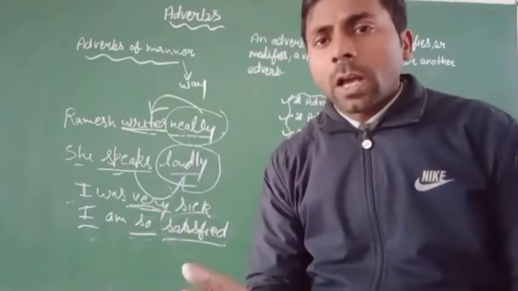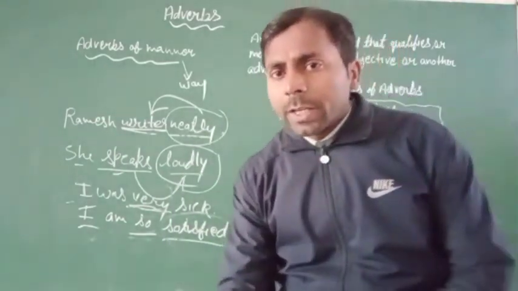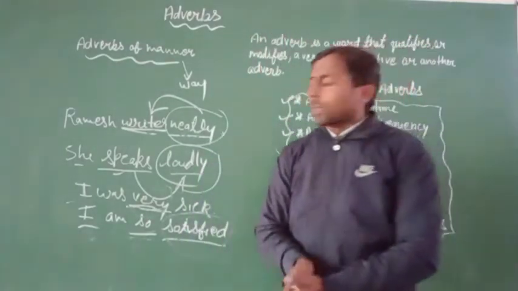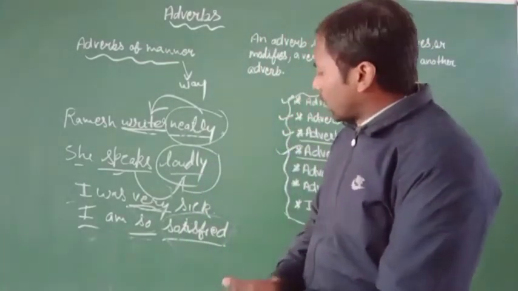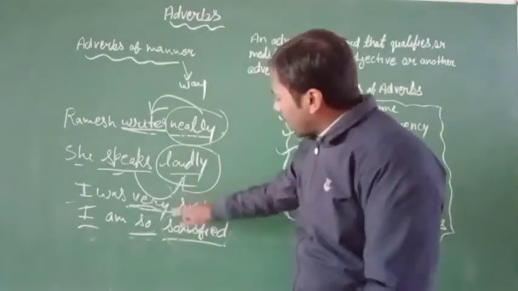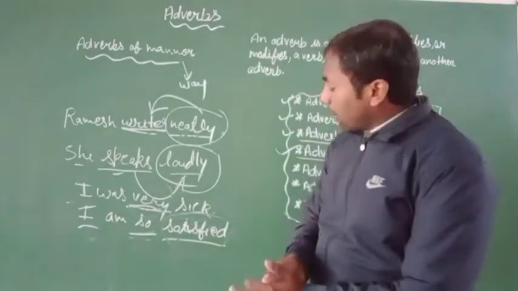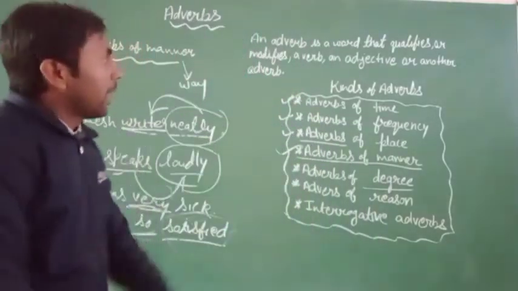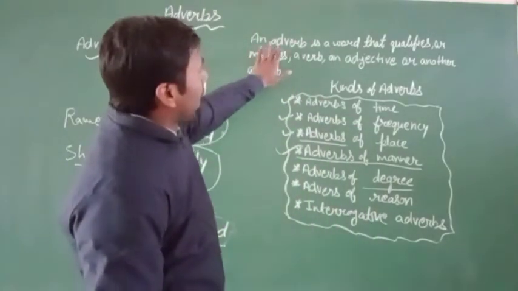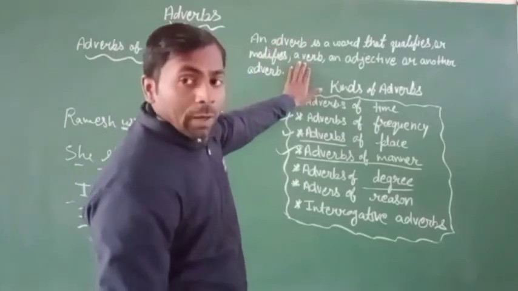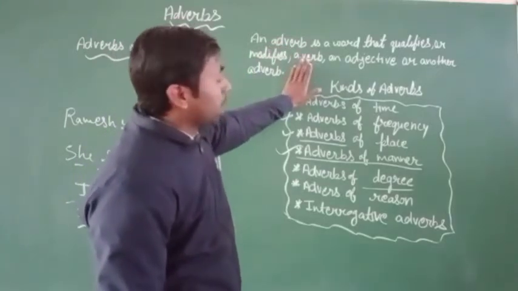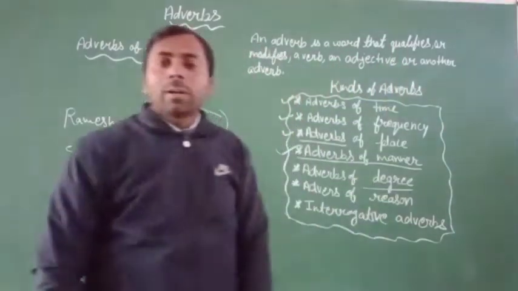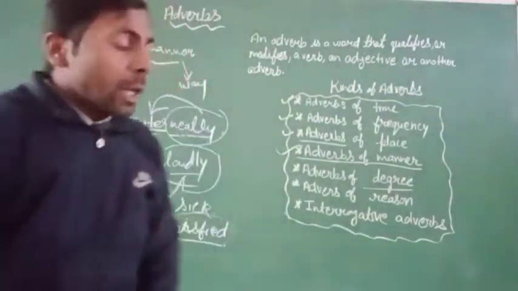It also expresses the degree of the verb. Clear? I hope you all understand it very well. And you can see here that sick and satisfied are both adjective words. Okay, and you can see here that an adverb also modifies or qualifies a verb, an adjective and another adverb. Clear?